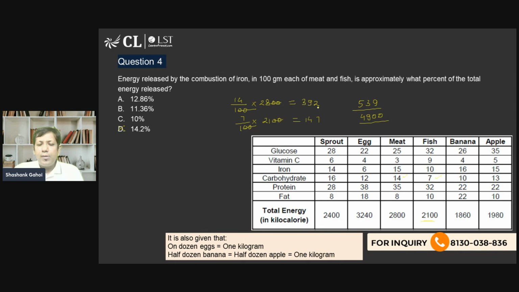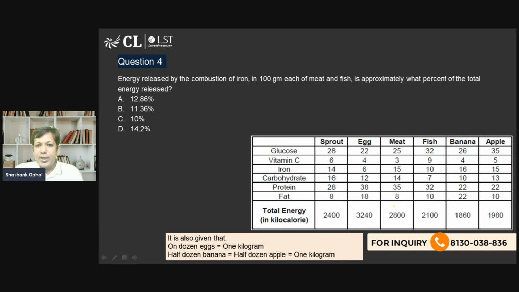So the answer of this question should be 11.36. The total energy released by combustion of iron is, okay, so basically I made a mistake. Iron is 15 and 10. So there is a blunder from my end. I think I have taken a wrong value, the carbohydrate ones. So let's start again. What does it say?